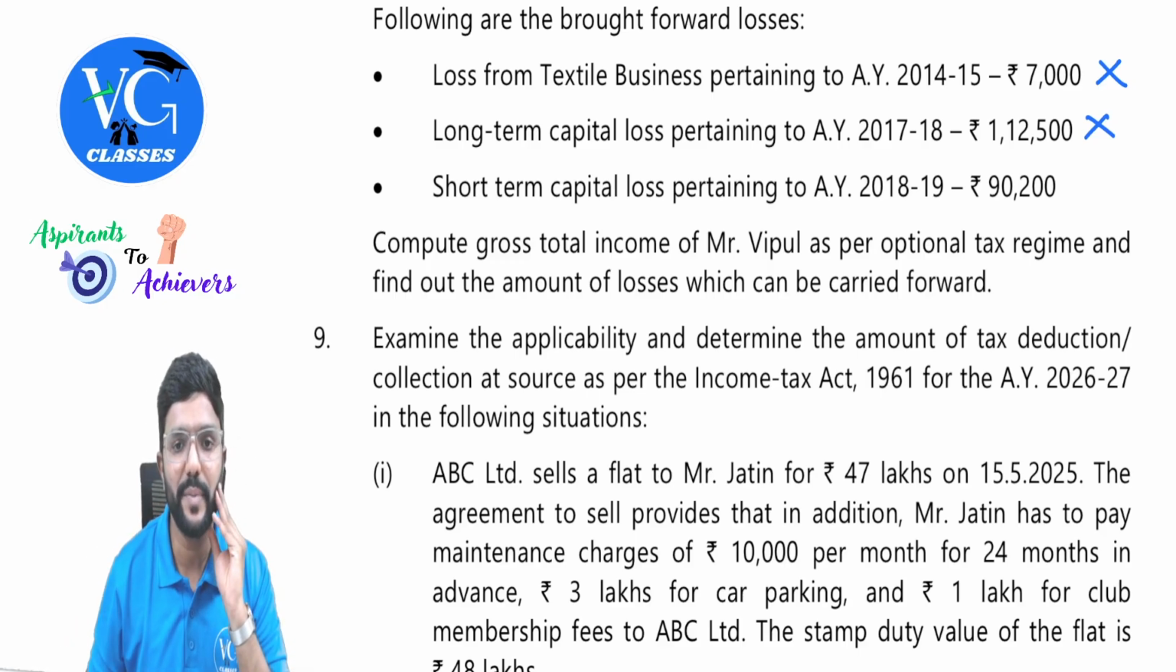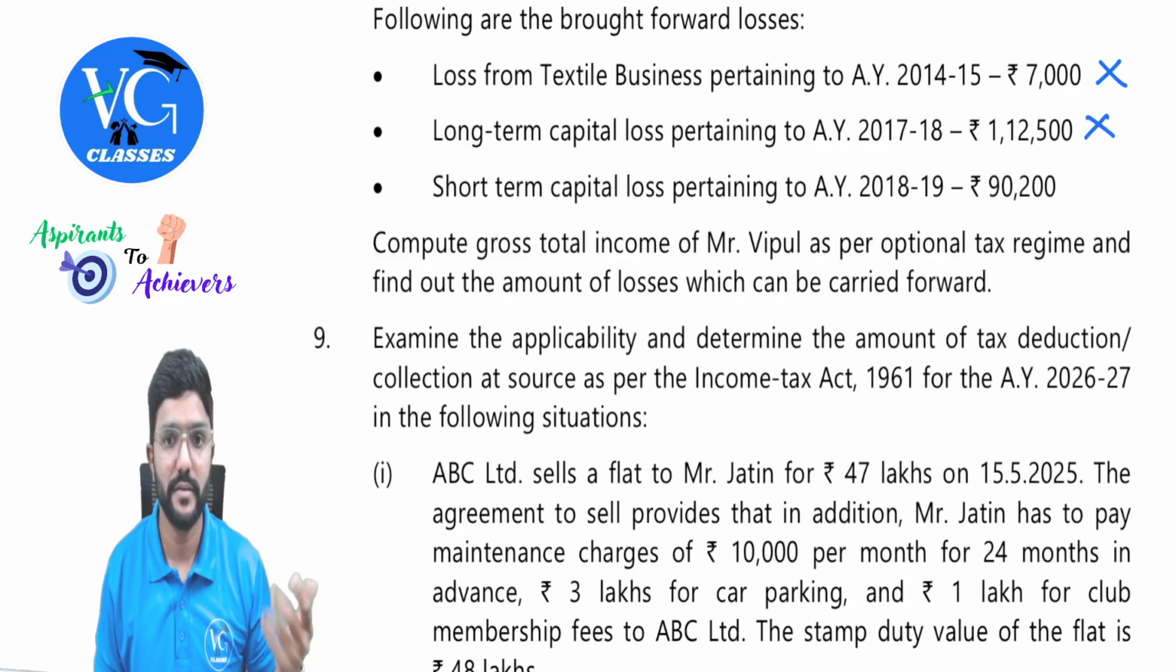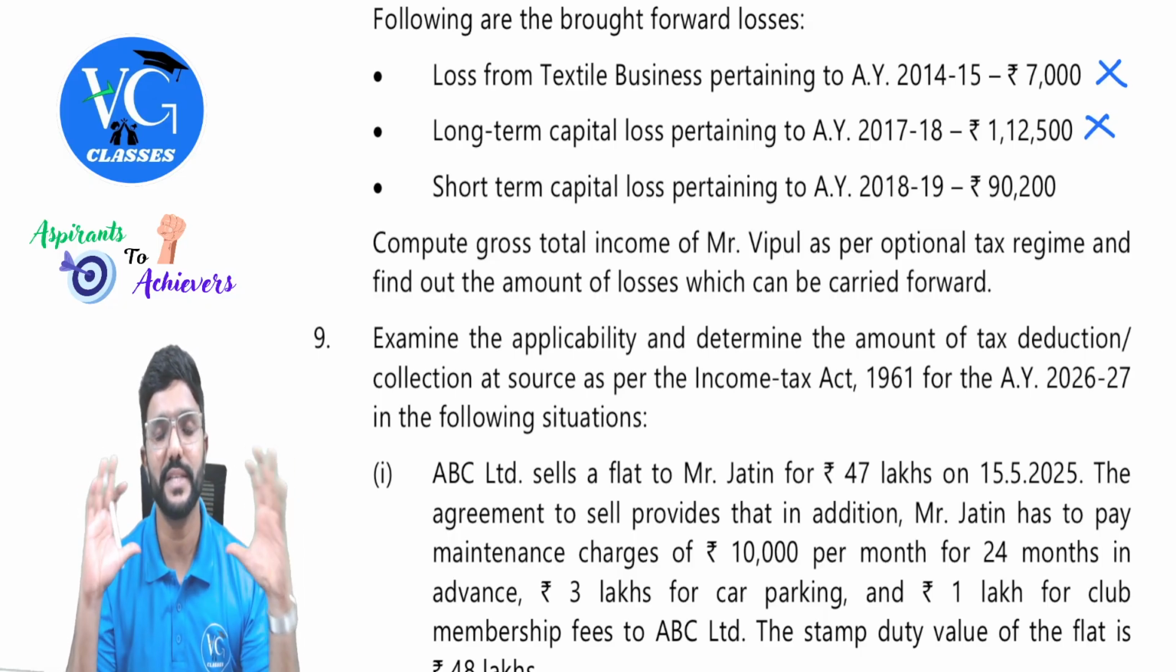Gone. Short-term capital loss pertaining to assessment year 18-19, 90,200. So for 18, if you add 8 years, you'll get 26-27. So 26-27 is the last year.